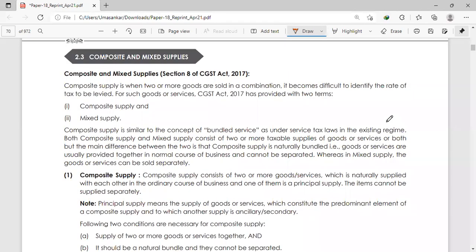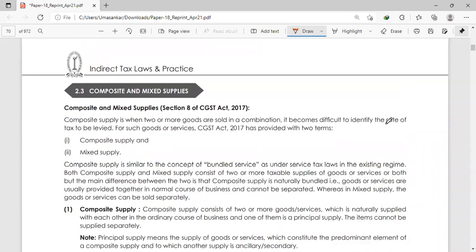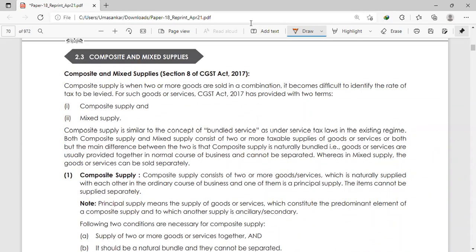Next topic, composite supply and mixed supply. This also I have explained, but I will go through the language of what the study material says. That is section 8. So we have completed section 7, which is purely all about supply.